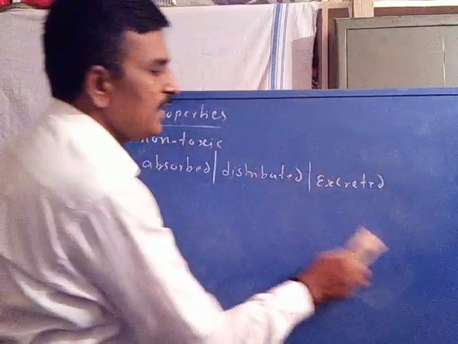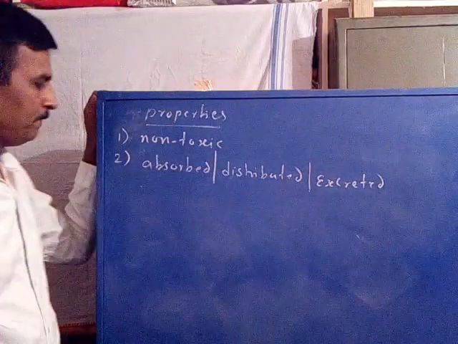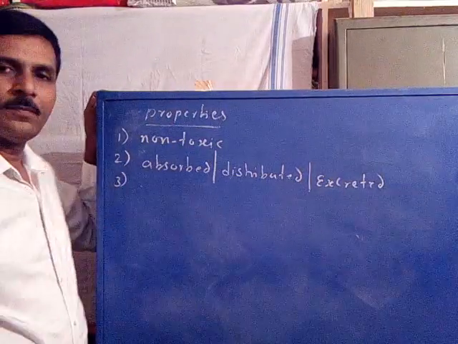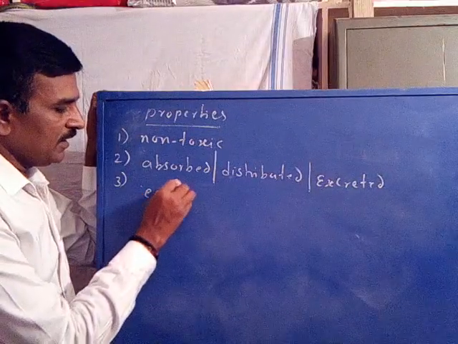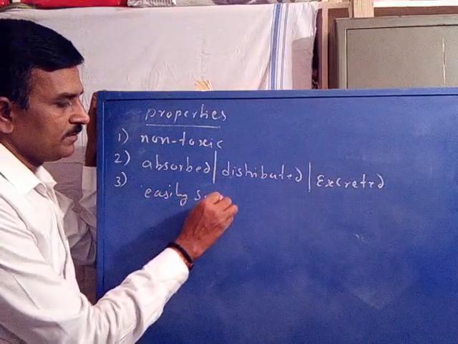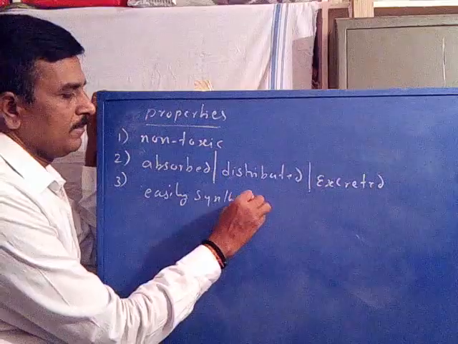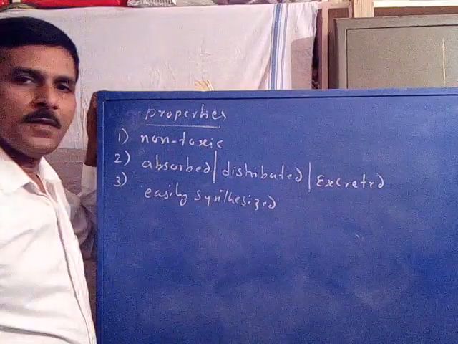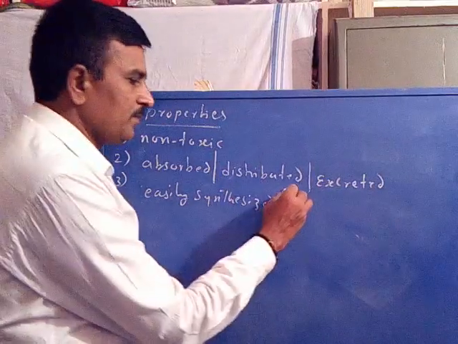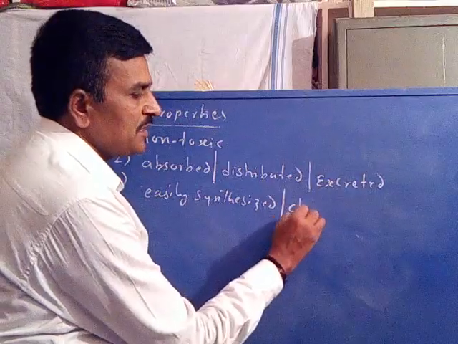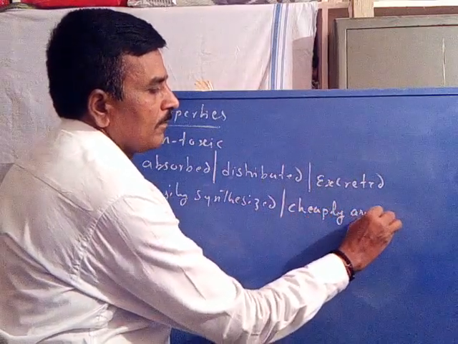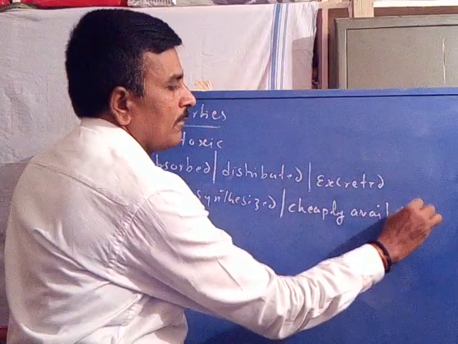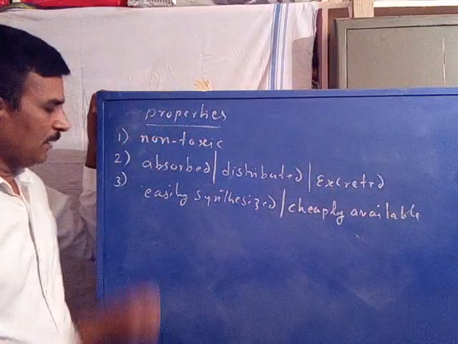It should be easily excreted from the body. Number three, it should be easily synthesized, as well as it should be cheaply available.